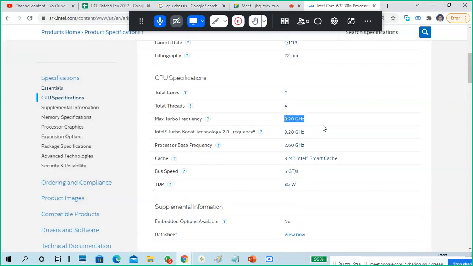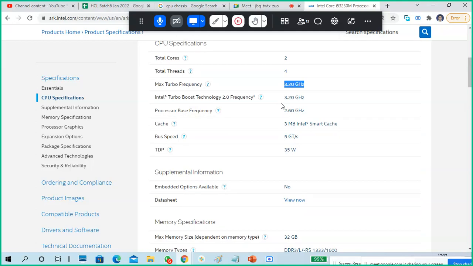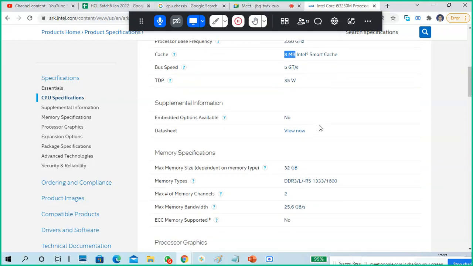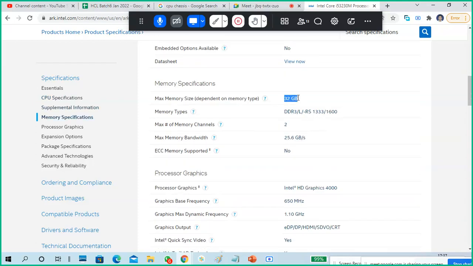This is the turbo boost frequency; if you boost, it can go up to 3.2 gigahertz faster. Cache memory is 3 MB. I can insert RAM up to 32 GB, depending on the CPU.